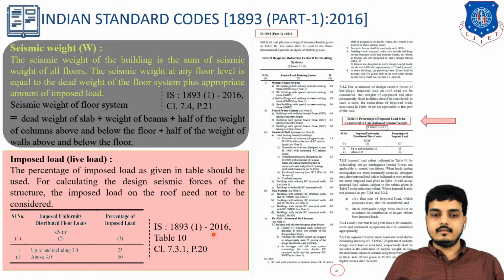It is given in IS 1893 2016, page number 20, table number 10. It is over here, clause 7.3.1. In this it has been given, table 10, percentage of imposed load. Here it is clearly mentioned that up to and including 3 kilonewton, 25% needs to be considered, and above 3 you need to consider 50%. So the clause is also written, 7.3.1. From page number 20, we can find out how much percentage of live load needs to be considered from this table.